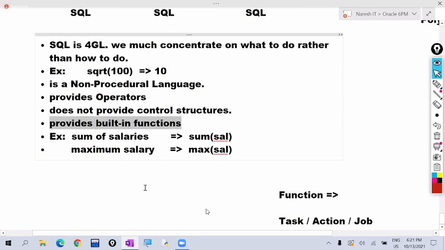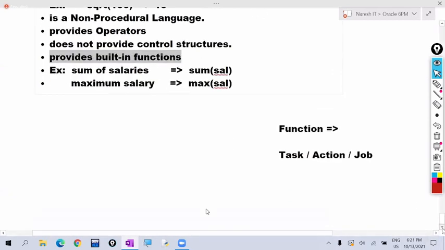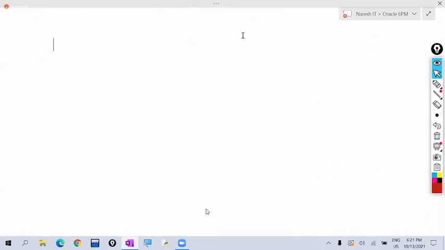Now today's session is a very, very important session. Pay attention and listen carefully here. This SQL provides 5 sub-languages to us. So the topic name is sub-languages in SQL.